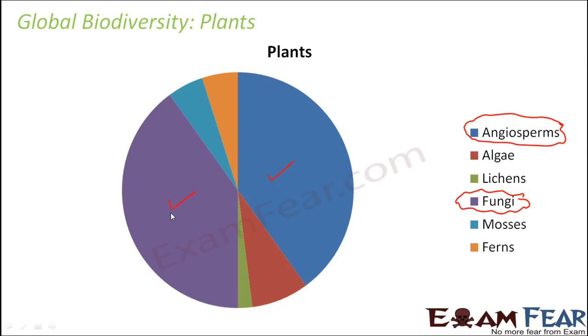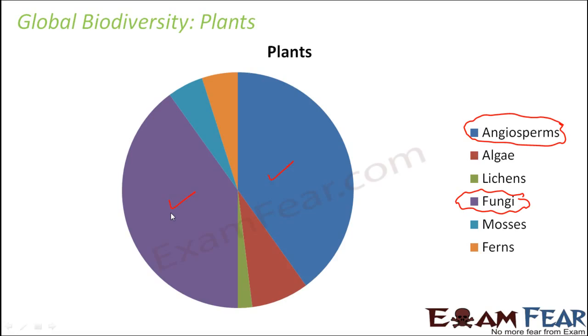So the angiosperms and fungi are species rich groups within plants. However, you have other groups also like algae, lichens, mosses, ferns. They are also there, but what is predominantly present here are the angiosperms and the fungi. So this is how the global biodiversity is in terms of plants as well as animals.